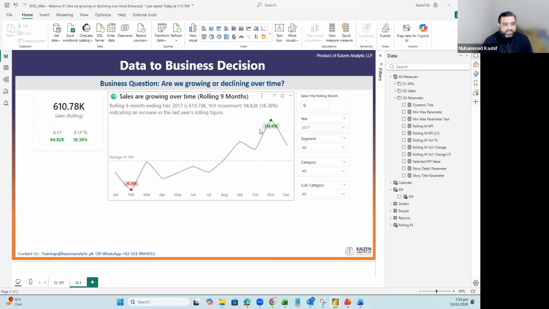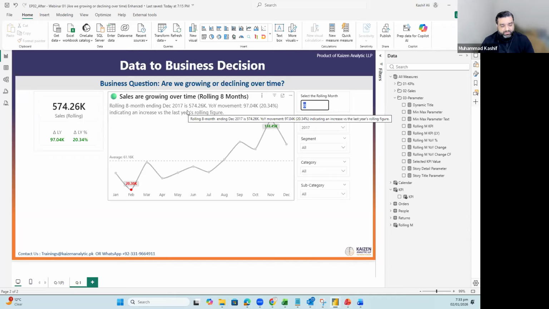We created a simple trend line visual with high and low points. We have created a descriptive headline that says whether sales are growing or not, with some details. This is all dynamic. We made the months rolling so management can choose the months.